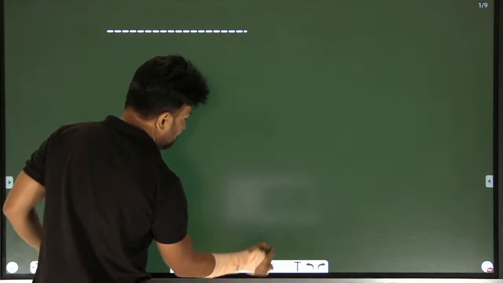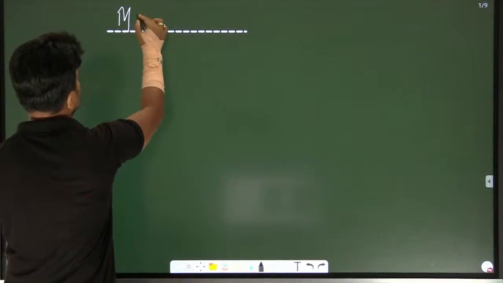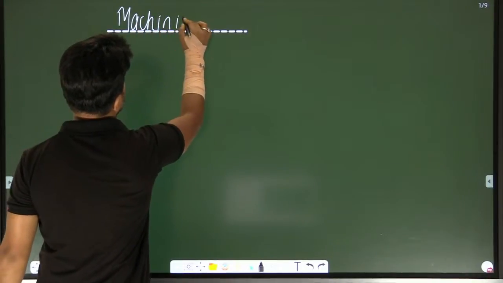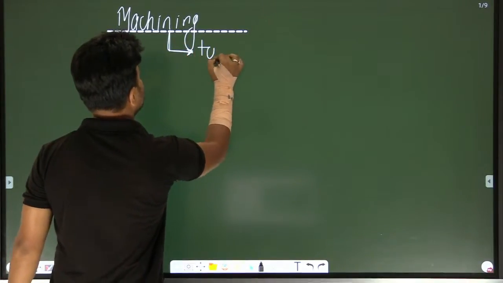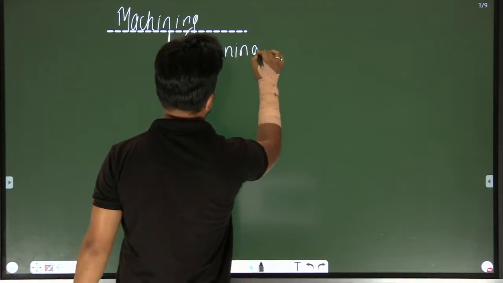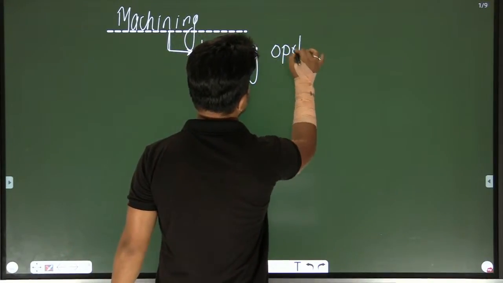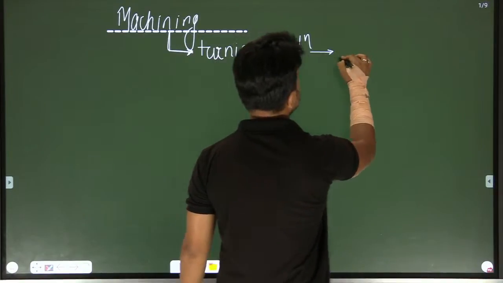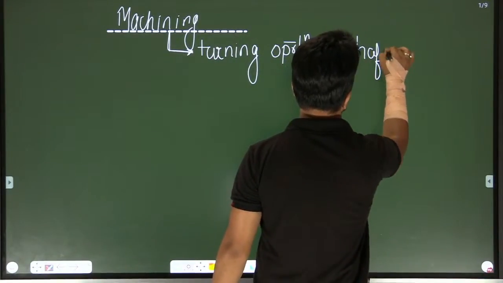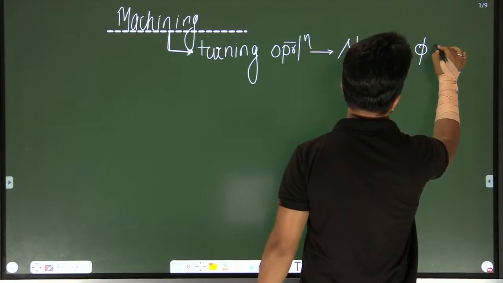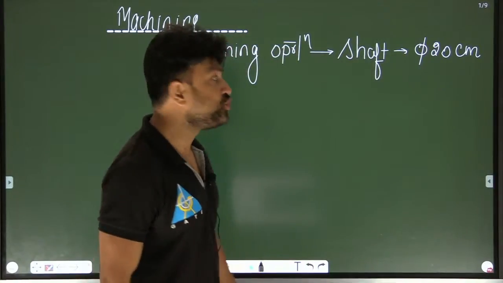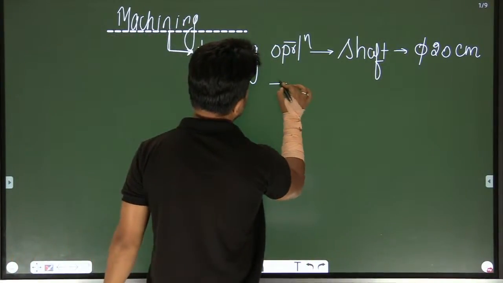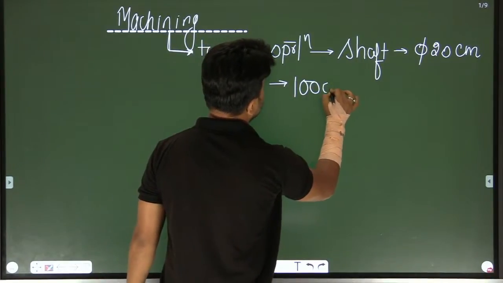Let's say I am doing a machining operation, basically a turning operation, and through the turning operation I have to produce a shaft whose diameter is 20 centimeter. And how many units do I have to produce? Let's say I have to produce 100 units or 1000 units.